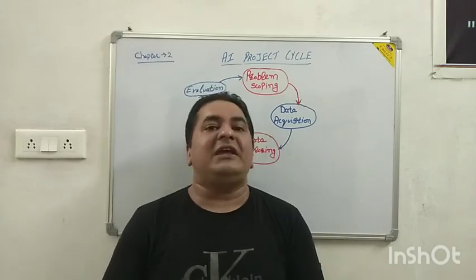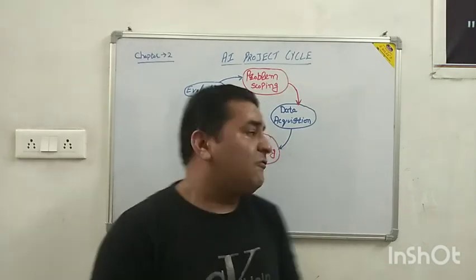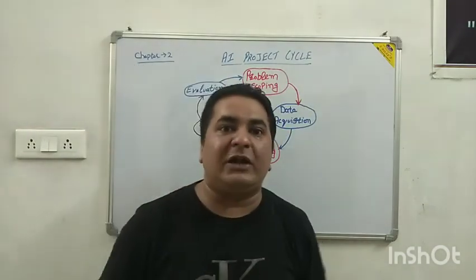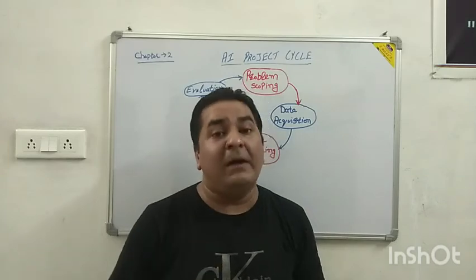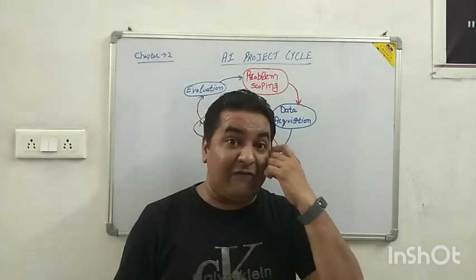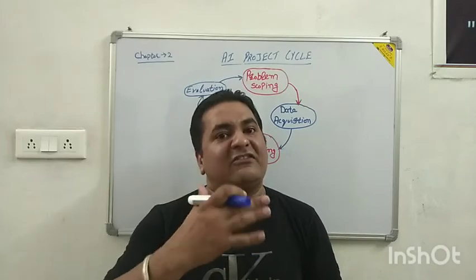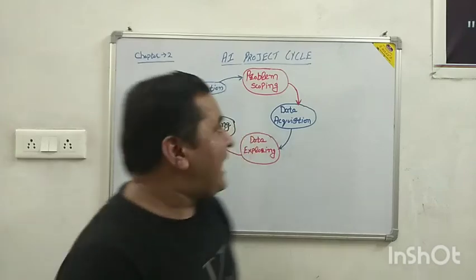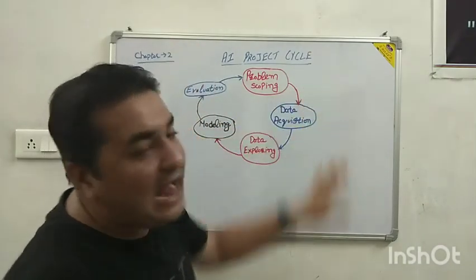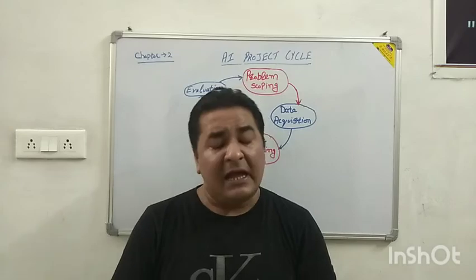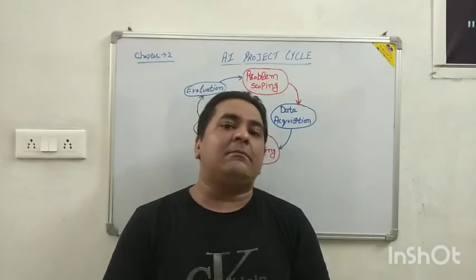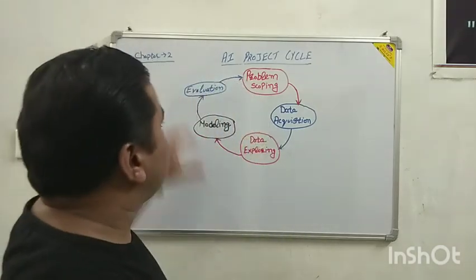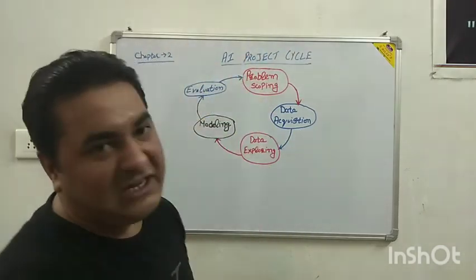These days also we are all going through these features of artificial intelligence. We are dealing with Google, we are dealing with Facebook, we are dealing with YouTube, and day to day our applications of Facebook, YouTube and Instagram are updated with new features. Those features come by using artificial intelligence and data science, which are being used by a number of people on their mobile phones, laptops and computers. So all these things come under the AI project cycle.